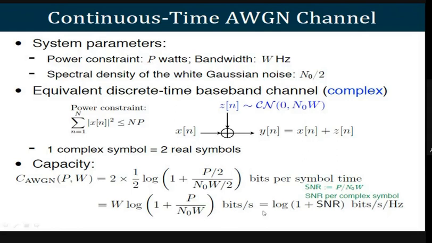This could also be written as log of 1 plus signal to noise ratio, bits per second per hertz. SNR is nothing but P divided by N naught into W, that is your signal to noise ratio. This is how we can write the capacity of the AWGN channel, considering P as the power constraint and W as the bandwidth in hertz. This is how we can understand the continuous time AWGN channel.